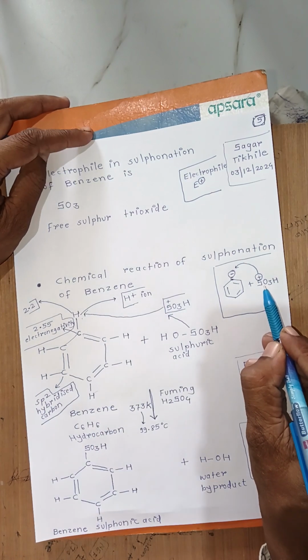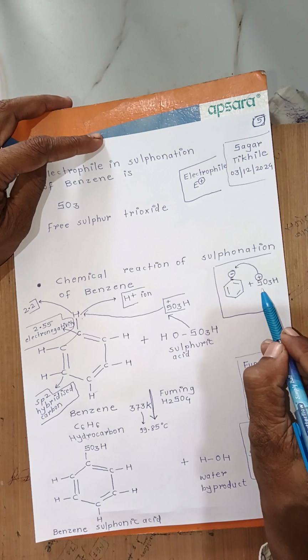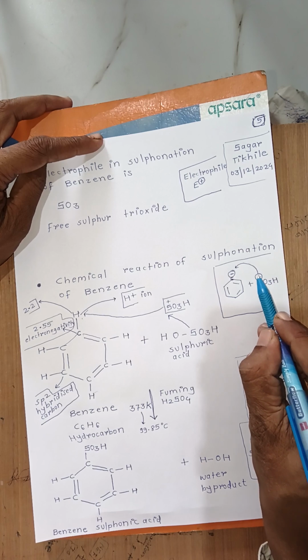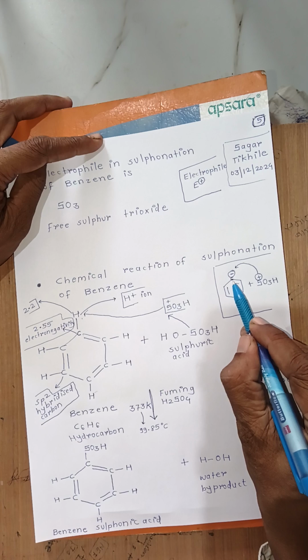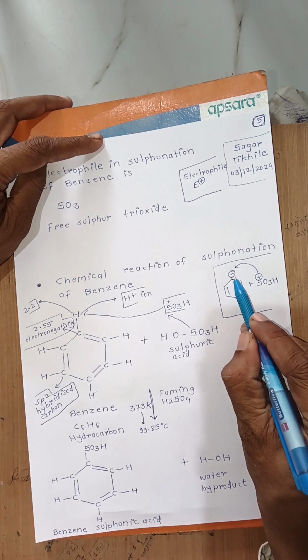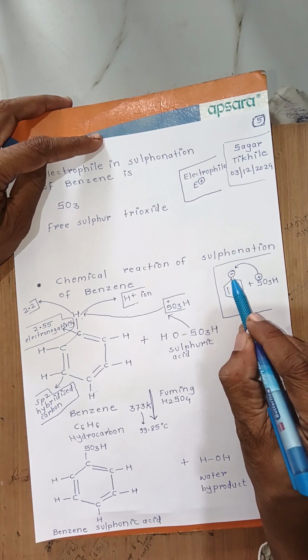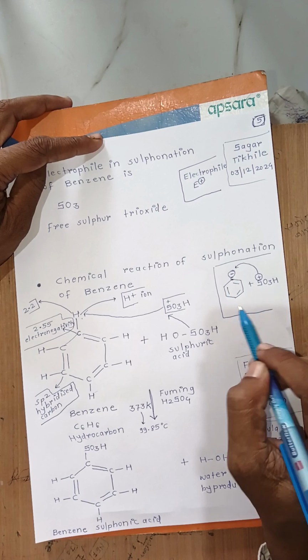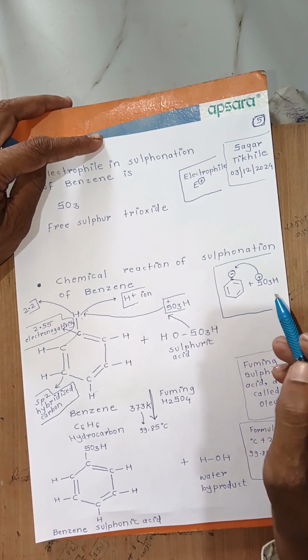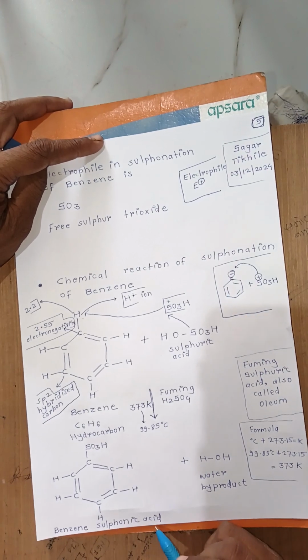This is the simple representation. The sulfonic acid group, in which the sulfur carries a positive charge, will attack this benzene carbon carrying 2 electrons, or electron rich center, and in this way the product benzene sulfonic acid forms.